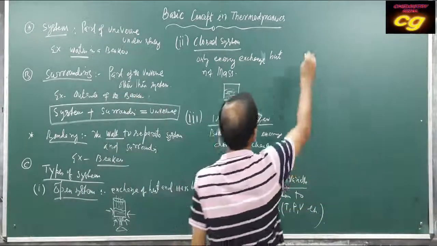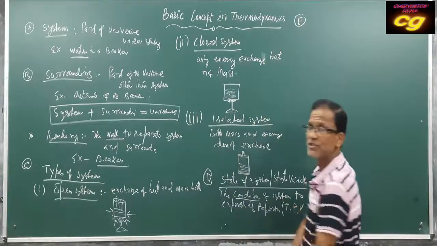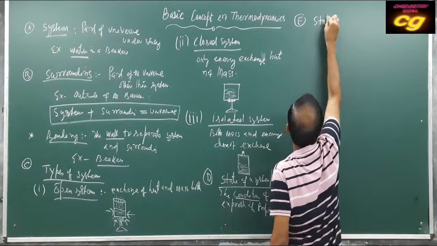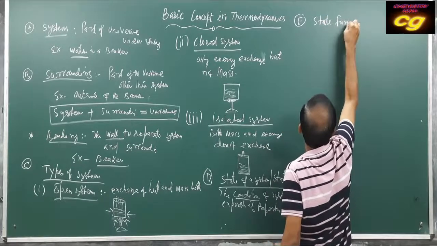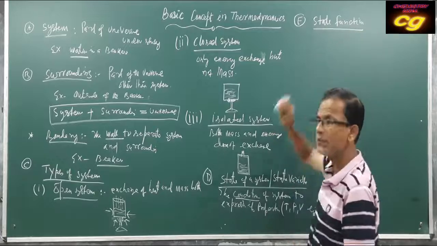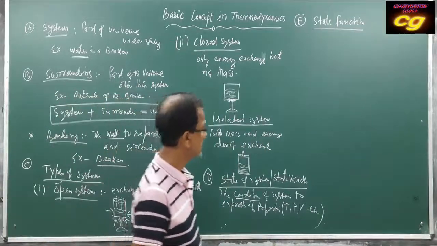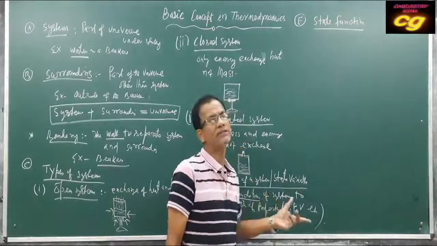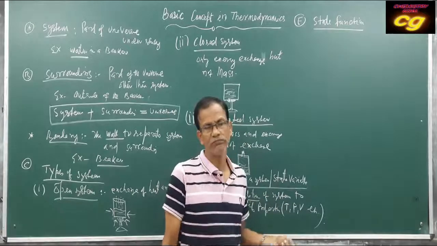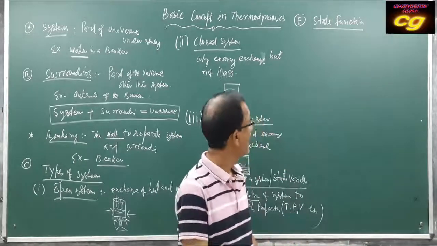Then another important property is called state function. Already we have discussed that a system has some measurable properties.